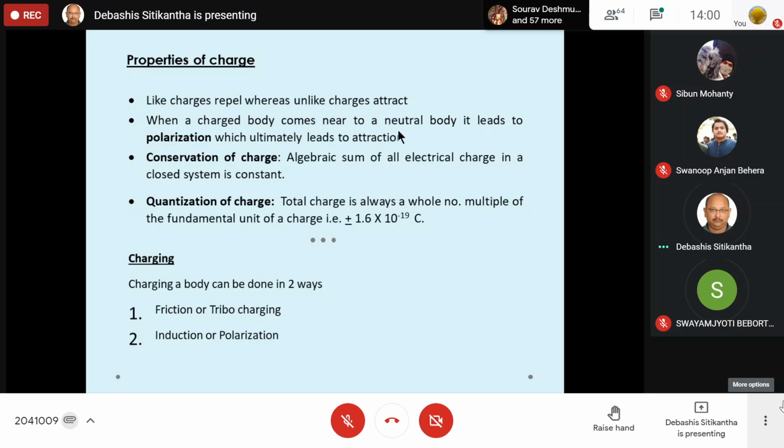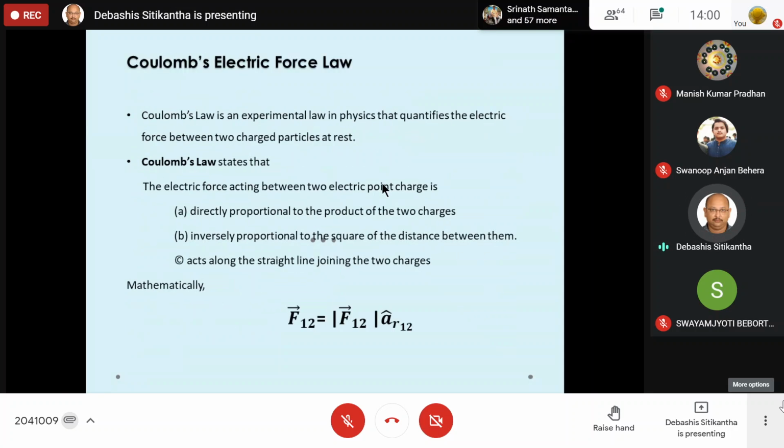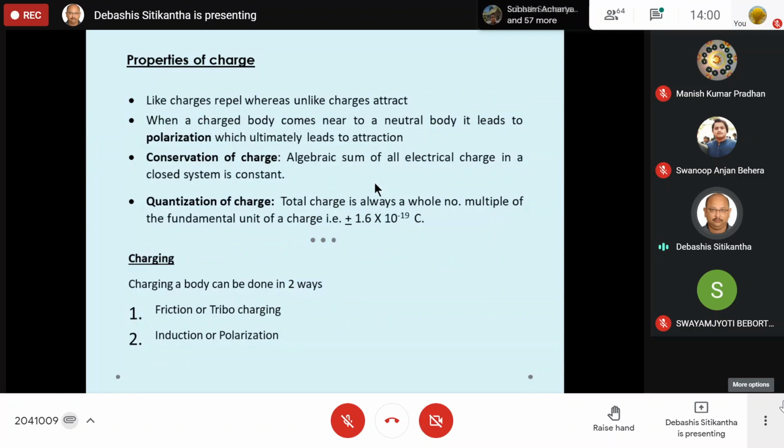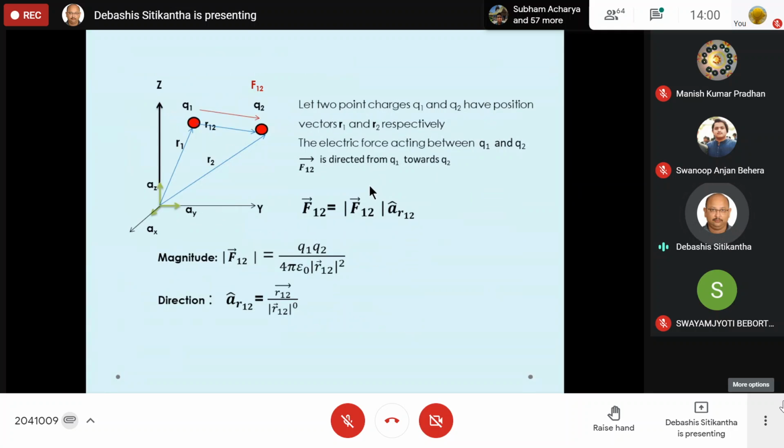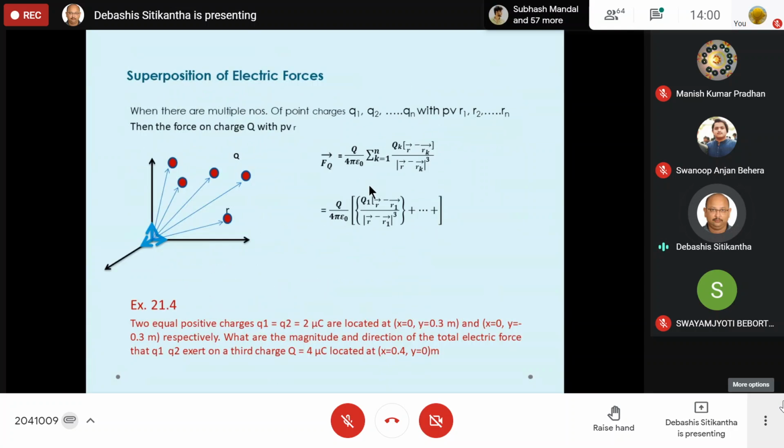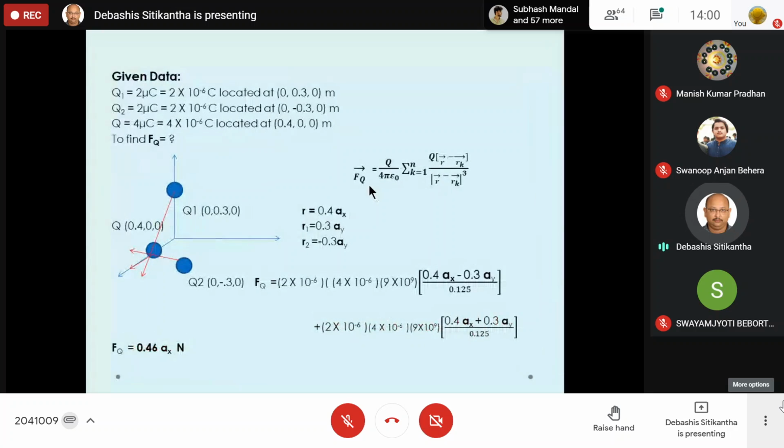Yes, sir. Okay, so we will stop our class over here. From next class, we will study the charge, properties of charge. Then we will study Coulomb's electric force law. And over here, we have to solve some problems. So here I have done some problems.